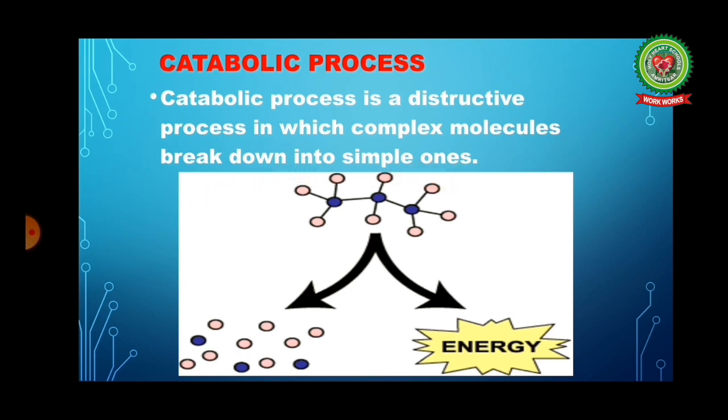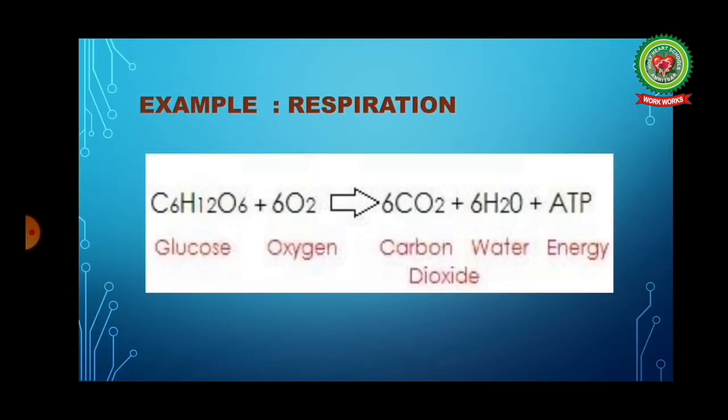Now, look at this diagram. In this diagram, a complex molecule is there. This complex molecule breaks down into simple molecules and energy is released. The example for catabolic process is respiration. We have studied respiration right now.